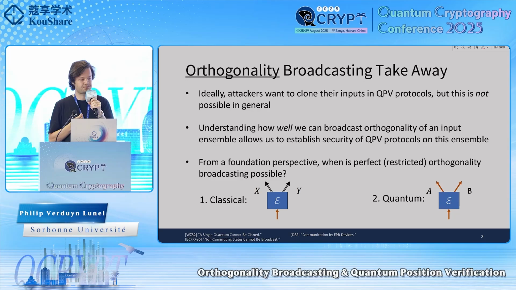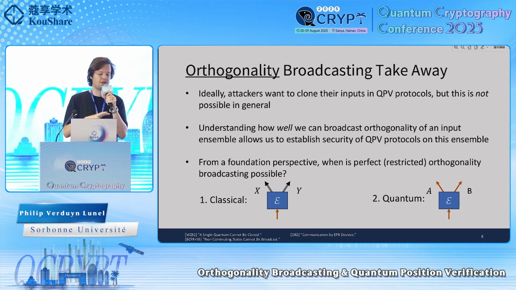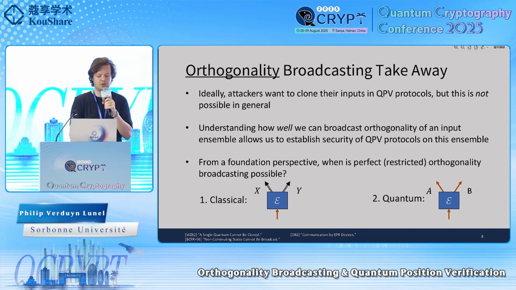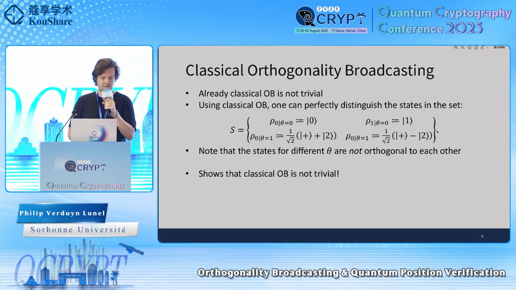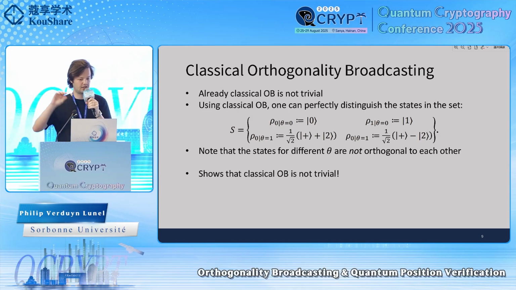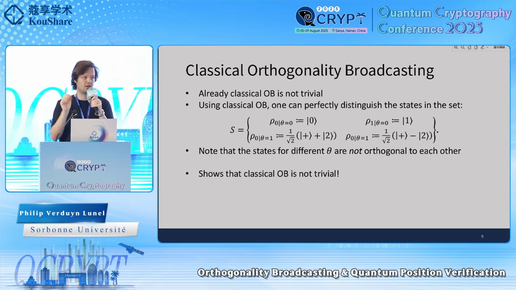in this ensemble. And then you can also think of this from a foundational perspective. So what is possible with these types of broadcast maps? You can, for example, consider the broadcasting map to classical registers or to quantum registers. And I'm going to give you an example that even classical orthogonality broadcasting is already interesting. So consider the following input ensemble. In the theta is 0 case, you receive a trit that is either a 0 or 1. And in the theta is 1 case, you receive the superposition of plus plus 2 or plus minus 2.